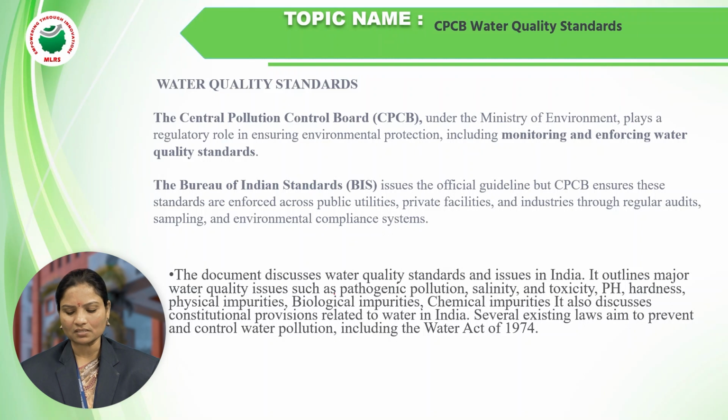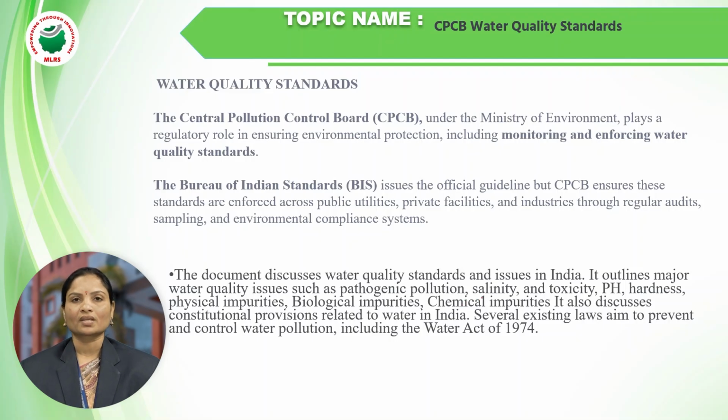This document discusses water quality standards and issues in India, outlining the quality standards for water levels. Then they have to check pathogenic pollutions, contaminants, salinity, toxicity, pH, hardness, and physical, biological and chemical impurities.